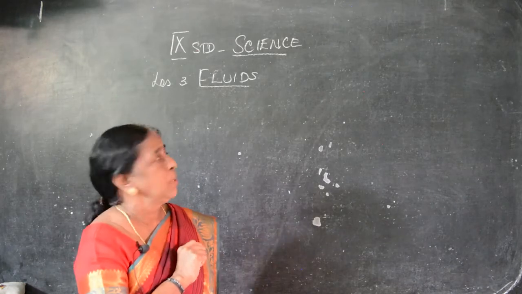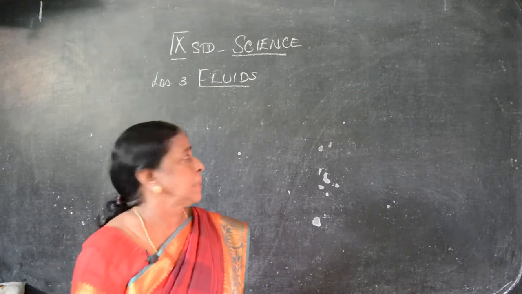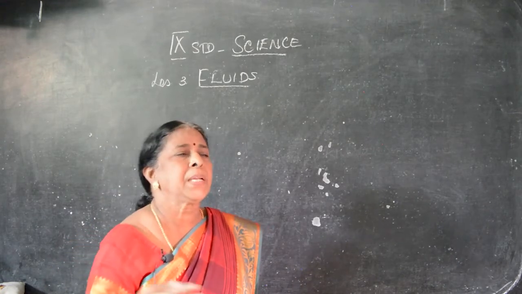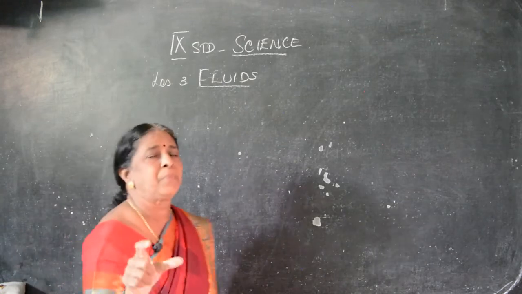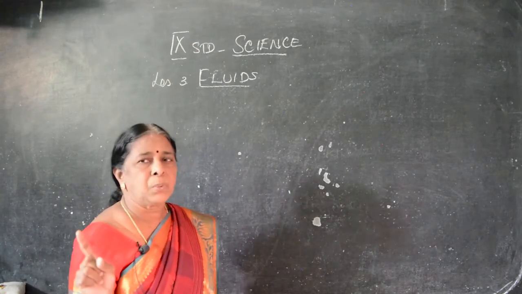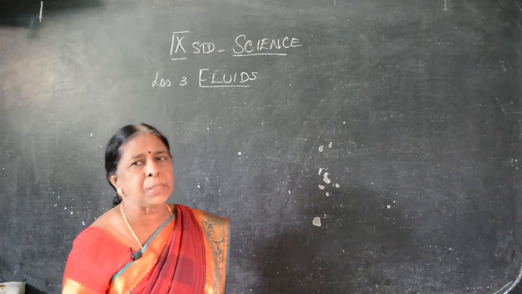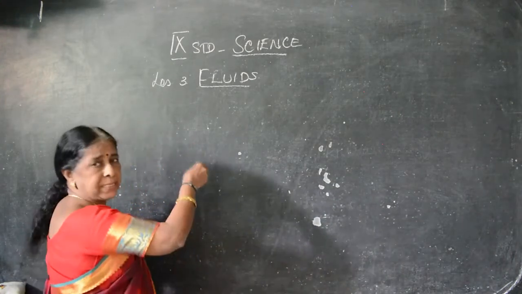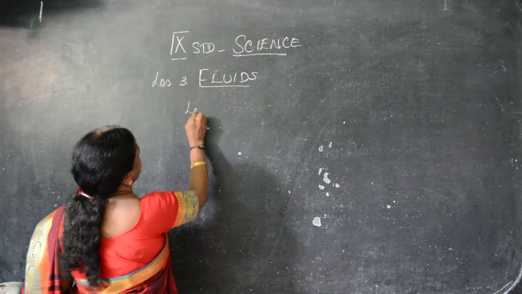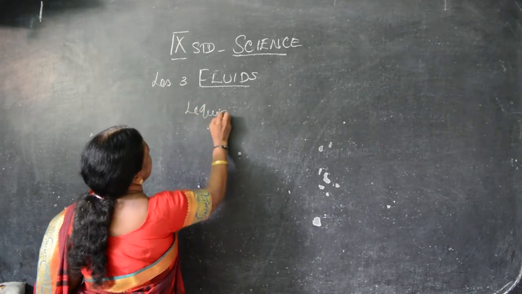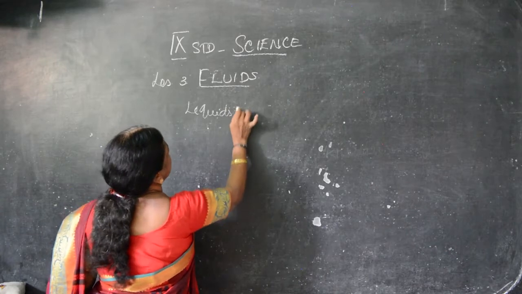Third lesson, it is fluids. You know the substances can be classified into solid, liquid and gases. In this, solid has definite shape, weight, everything, and it cannot flow. The things which can flow are known as fluids. So now in this lesson, we have to study about liquids and gases. What are the fluids? Liquids and gases. Both can flow.